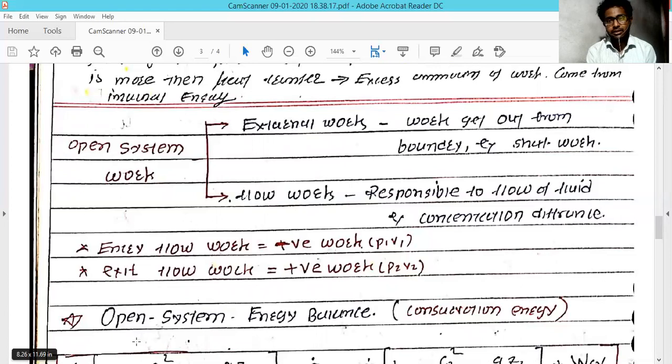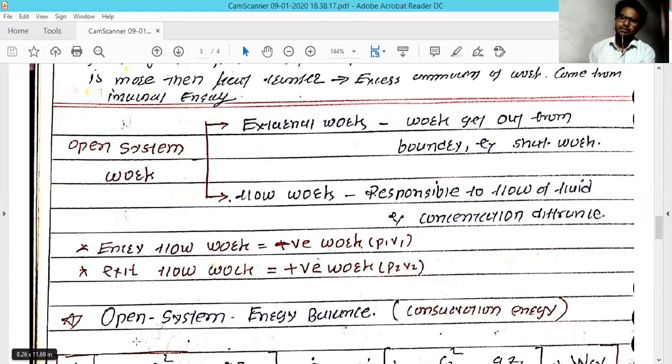The external work is in the form of a turbine: once the steam passes through the turbine, it rotates the turbine, and the shaft output you get is external work. If you are taking it out, or also applying it on the system, it is external work. And for flow work, you know that if you want to push something, there is something you need to overcome, so you need more energy.